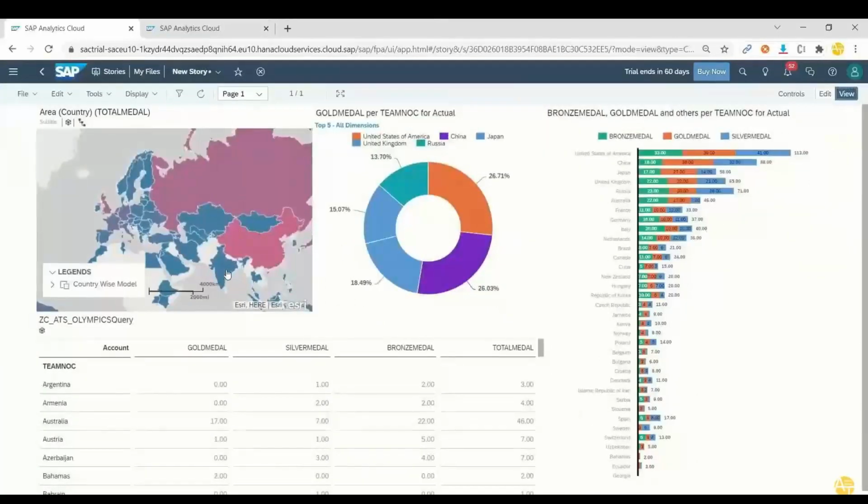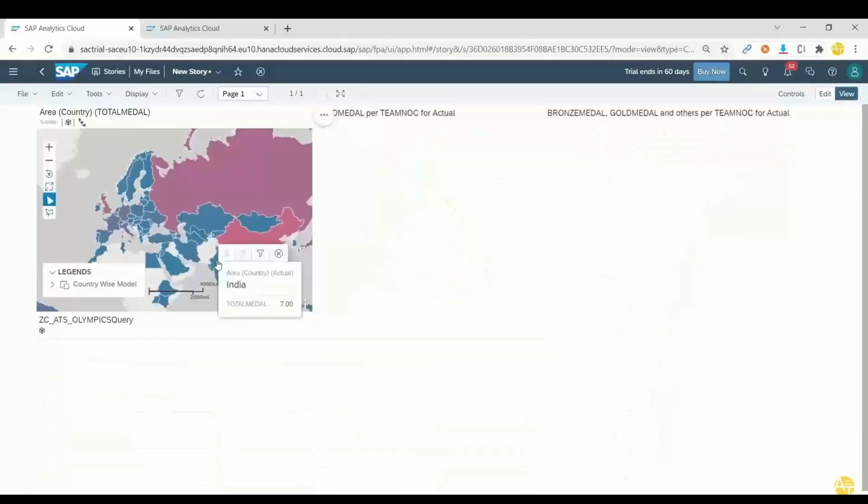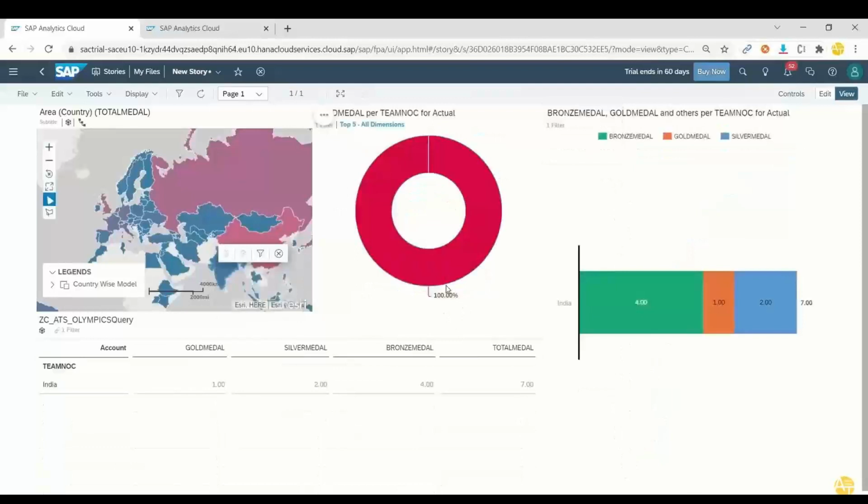I'm going to click one particular country, India, and watch out these charts on the left and the table. Click on India, and there you go. You see, totally we have got 4 bronze, 1 gold, and 2 silver medals, total 7 medals. And this is the count it is showing.